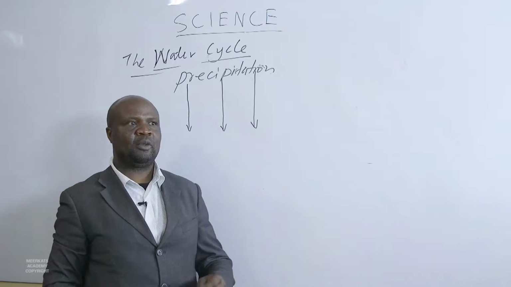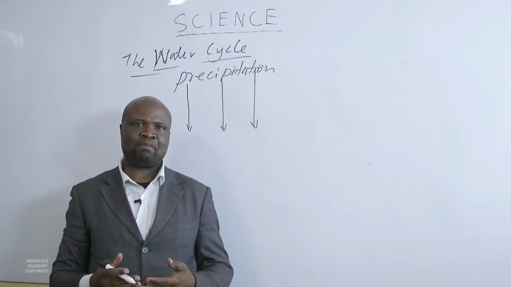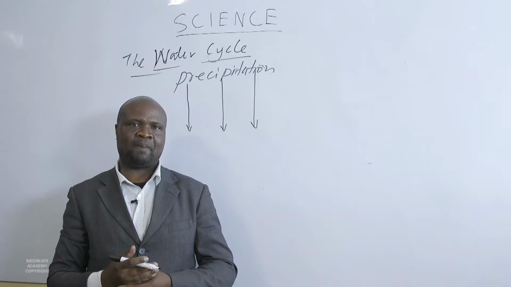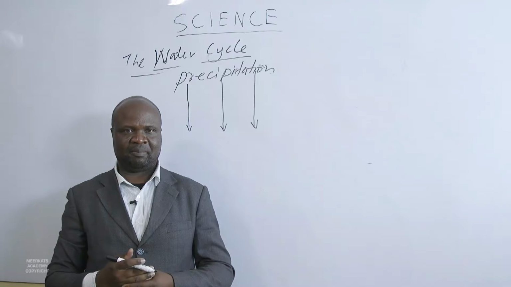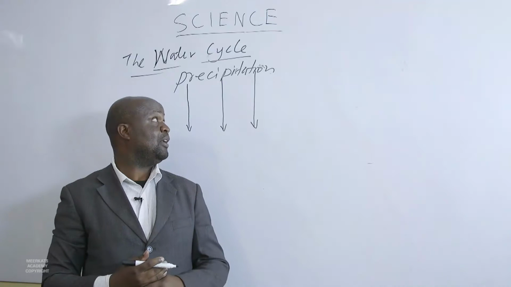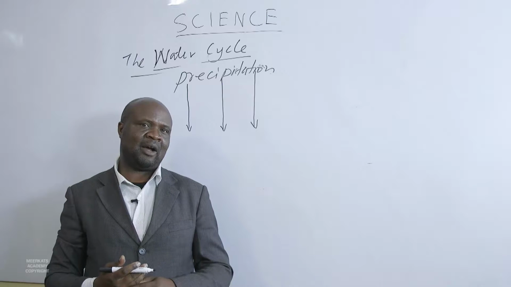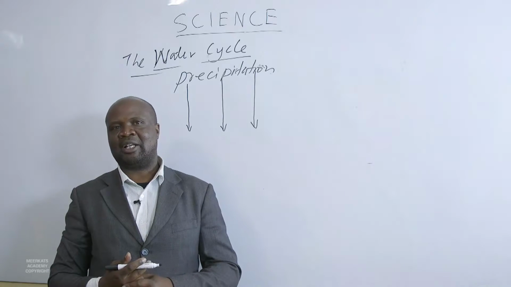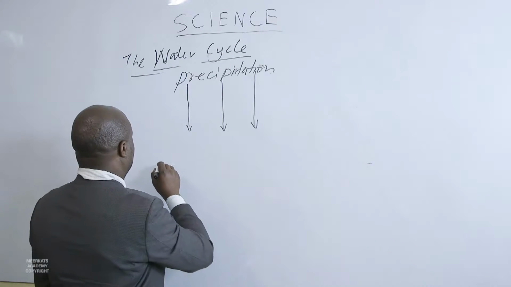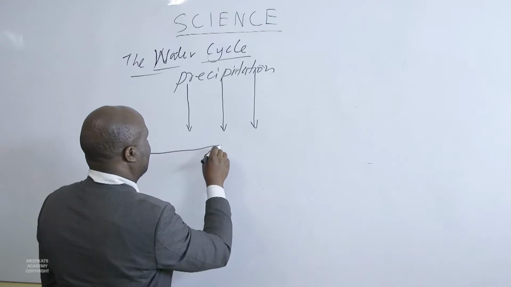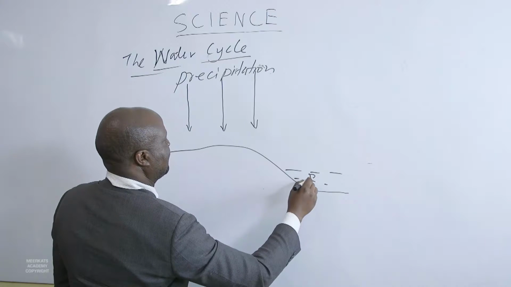When we talk of precipitation, we are saying the water that is in the atmosphere has cooled down. The water vapor has cooled down. It has formed small, tiny water droplets, forming clouds. And now it's coming back to Earth in three forms. It can come back in form of liquid rain, it can come back in form of a snow, and it can come back in form of hailstones. Whichever way water will come, it's still okay. We can have our Earth here. Then this one, we can say it is a river.